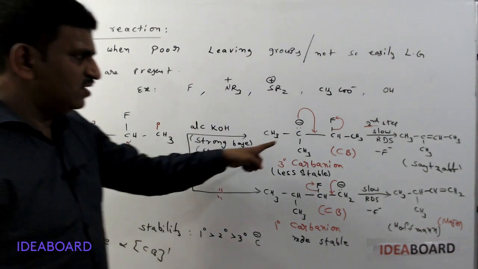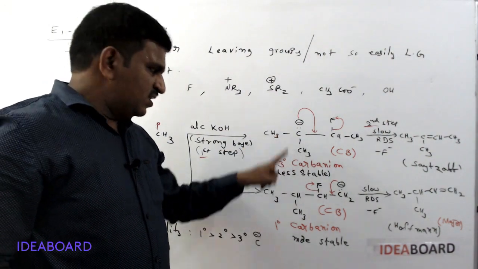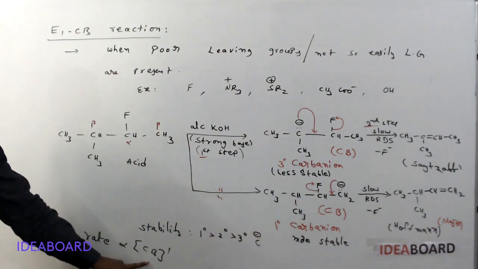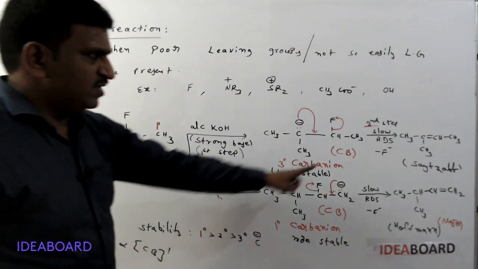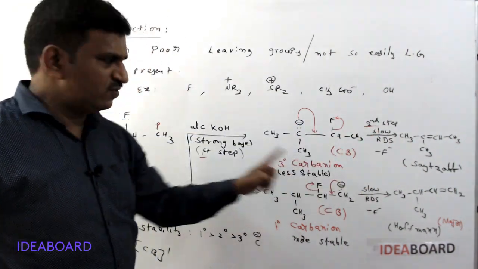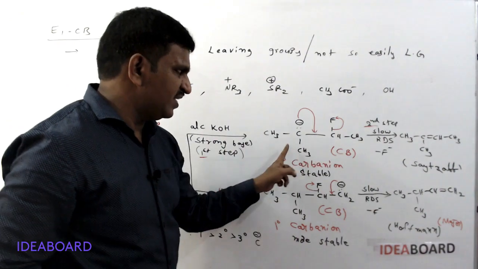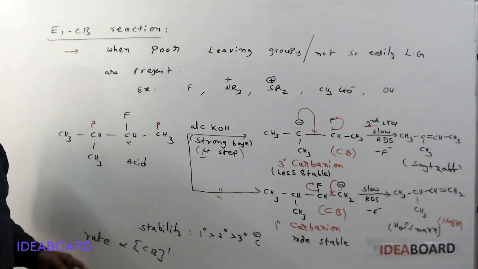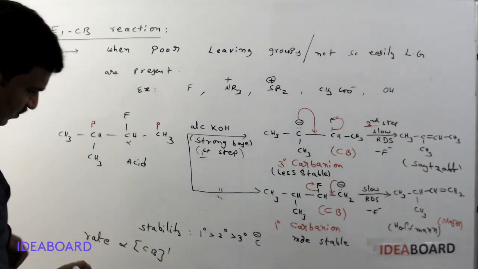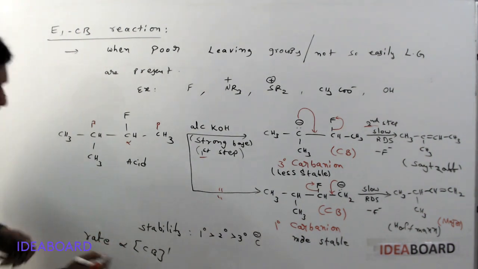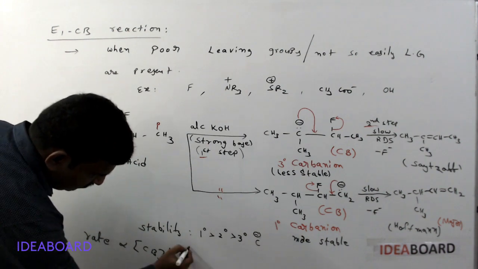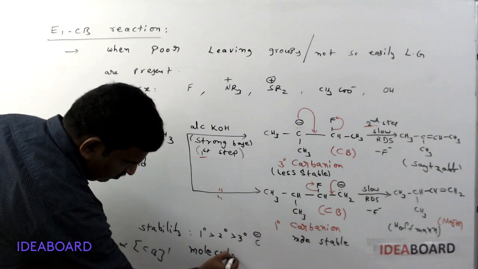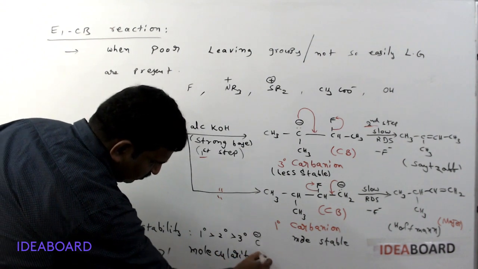How many molecules are there? One. So the rate of reaction depends on conjugate base concentration, because the slow step is the second step only, not the first step. So in the second step, what is the reactant? This is the reactant, conjugate base. So the rate depends on one reactant molecule. So as per the rate equation, it is looking like molecularity. Please remember, very, very important. Molecularity is equal to 1.